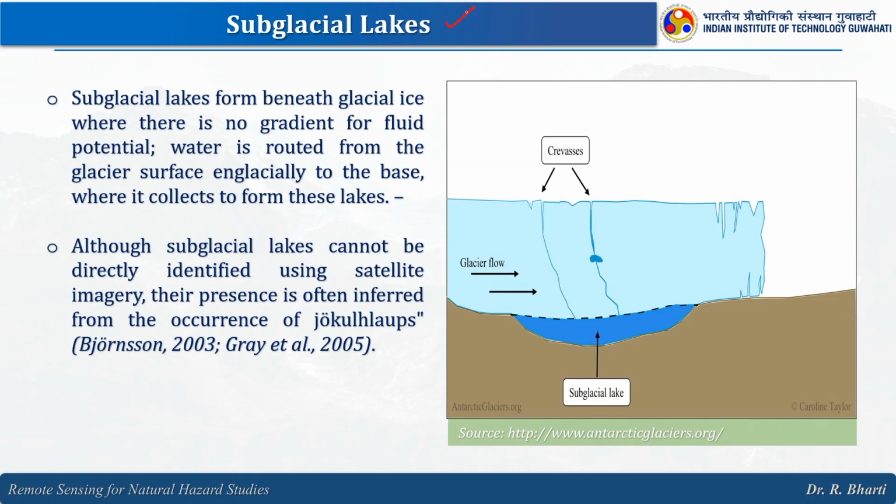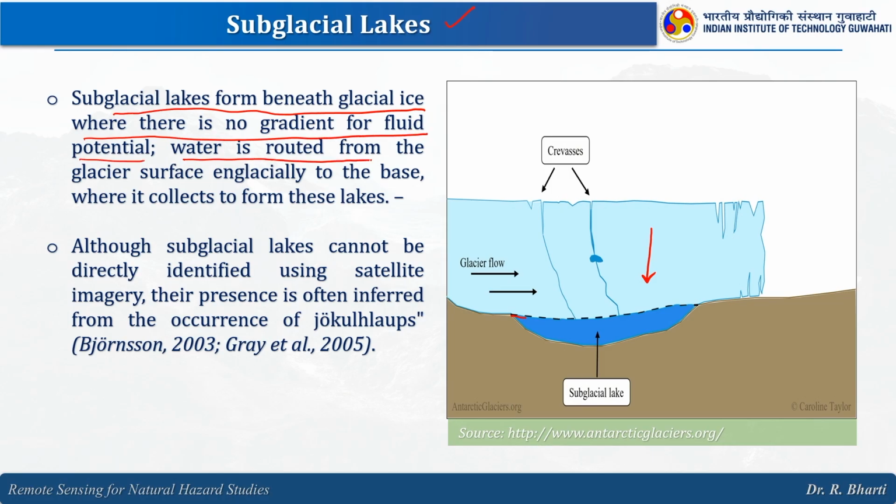Now, we have subglacial lakes. So, this is basically the location. You can easily understand it is subglacial, that means it is beneath the glacier. Subglacial lakes form beneath glacier ice where there is no gradient for fluid potential.